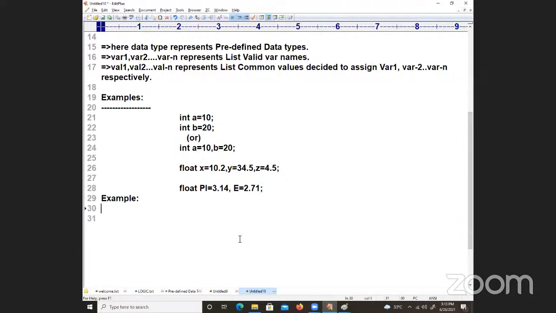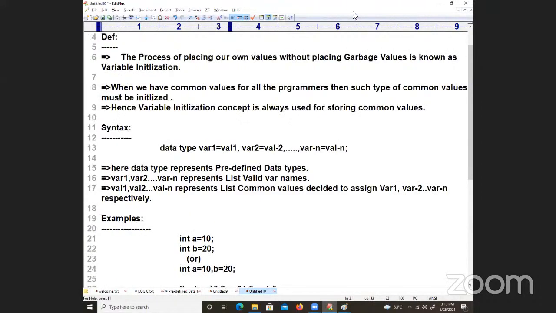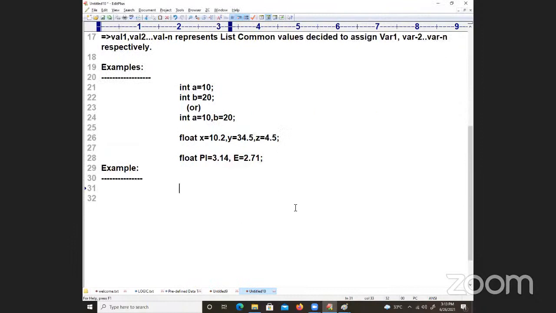Now you can write one small example. Suppose I want to use both declaration plus initialization. How to use both of them? It will be something like this: int a is equal to 10, comma b is equal to 20, comma c also I can use.